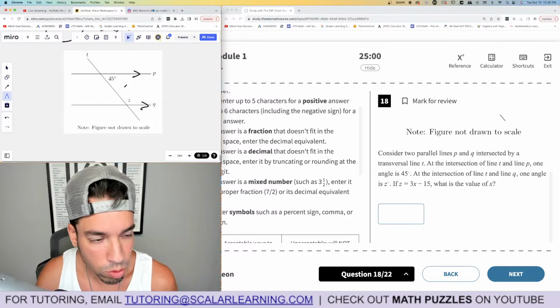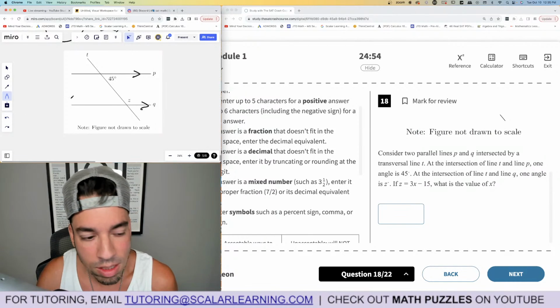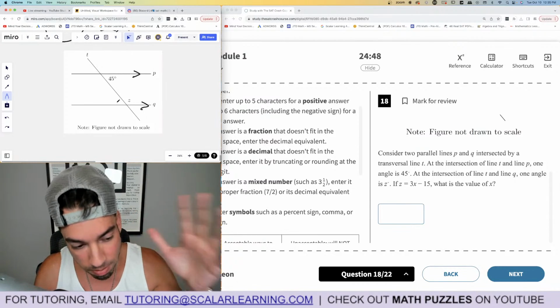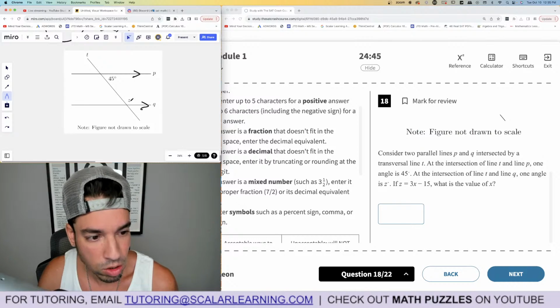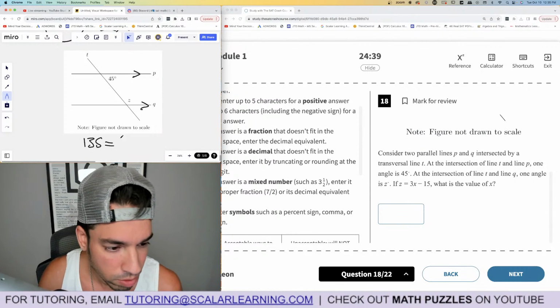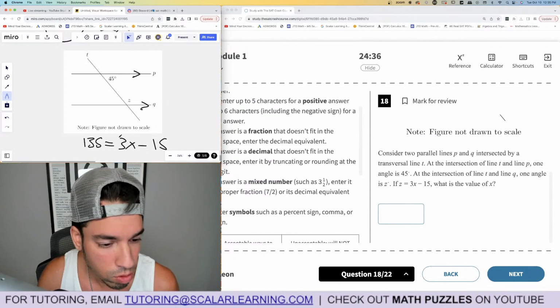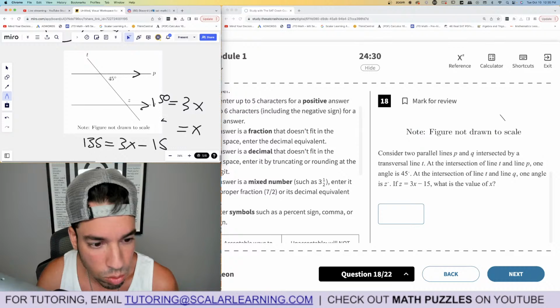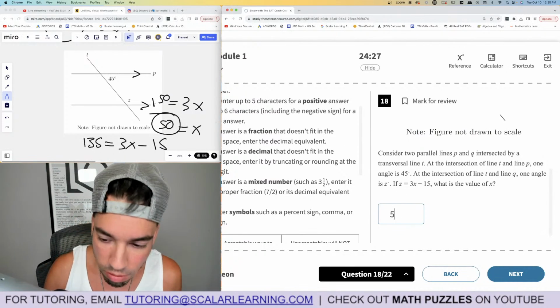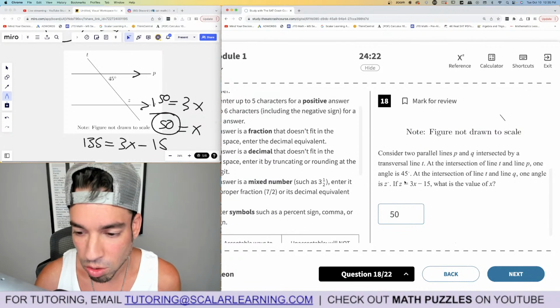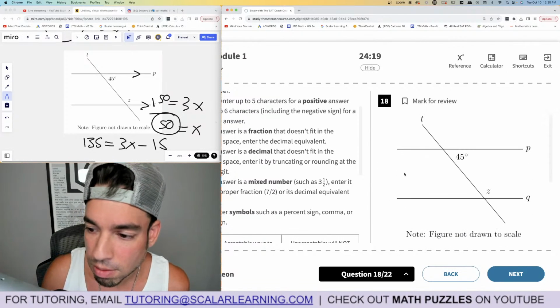If these two are parallel, if you remember, these are same side interior angles, which means they're not equal, but they are supplementary. So it's a rule that you want to remember. It's in my formula video, 23 essential videos. So that means these two add up to 180, meaning Z is 135. Okay. So Z is 135, and then they say Z equals 3x minus 15. Now we just solve for x. So I'm going to add 15 to both sides. 3x equals 150. Divide both sides by 3. X equals 50. And you have to be extra careful in these problems because it's free response, right? So plug it back in. 150 minus 15 is 135, which is supplementary to 45, and we're good to go.